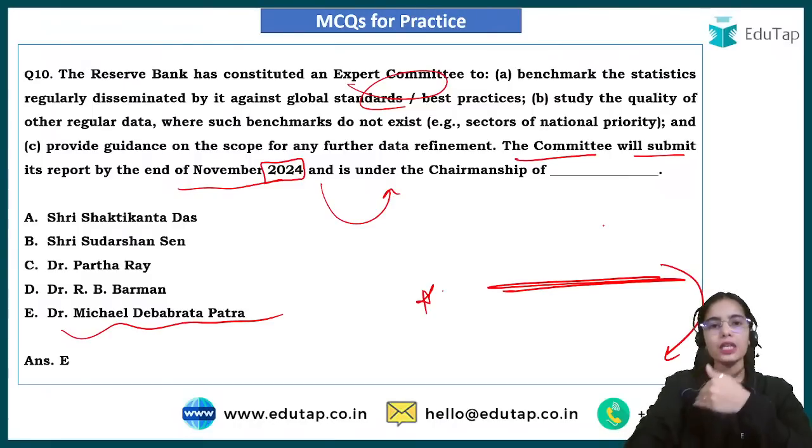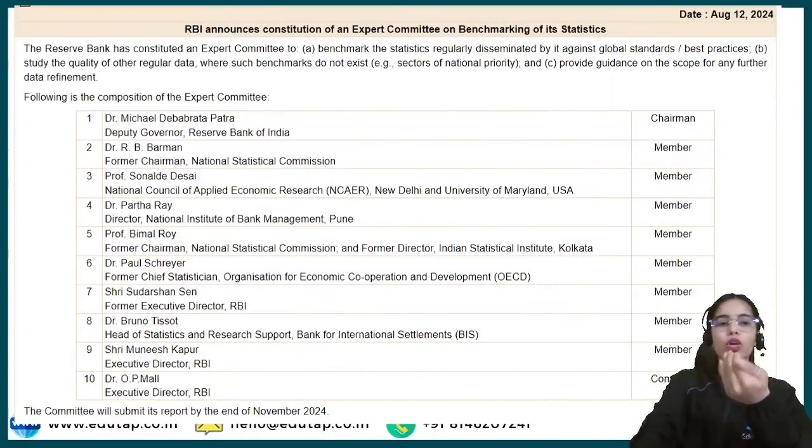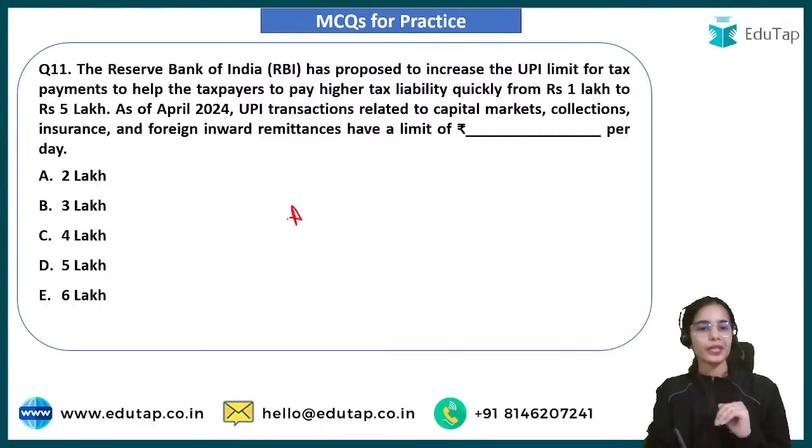So the expert committee constituted for benchmarking the statistics against global standards and for studying the quality of the data regularly is headed by Dr. Michael Debabrata Patra, and the committee will submit its report by the end of November 2024. Now try to answer this question.